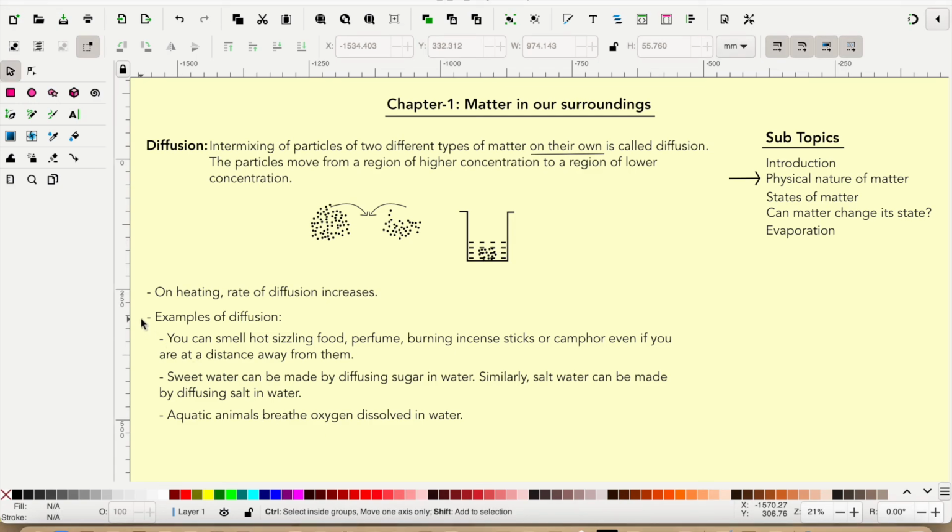Now some examples of diffusion. You may have smelled hot sizzling food, perfume, burning incense sticks, or camphor even if you are at a certain distance away from those objects. This happens as the smoke contains gas particles which travel faster in the air and reaches your nose. In the next video, we will talk about states of matter.